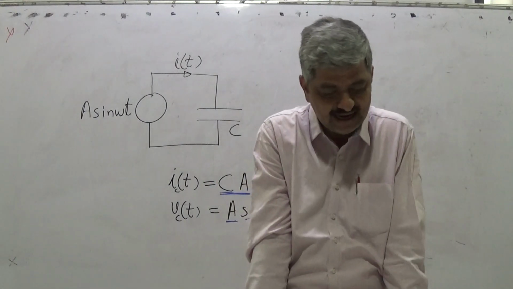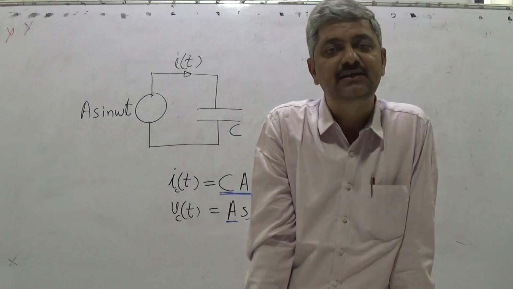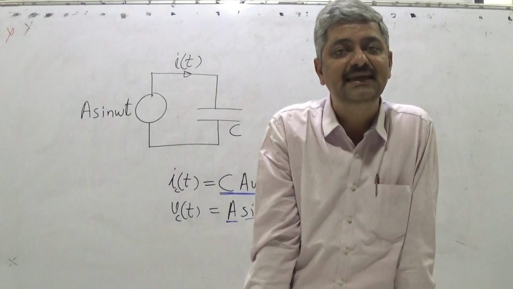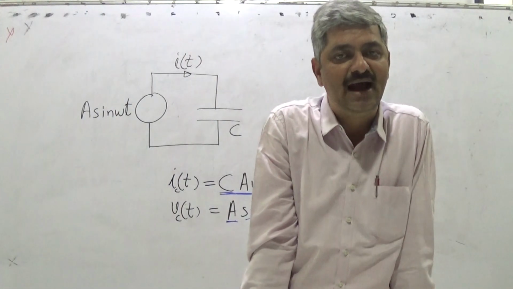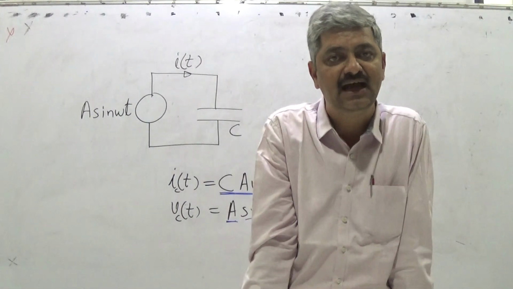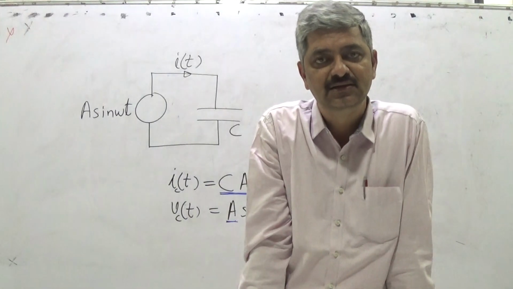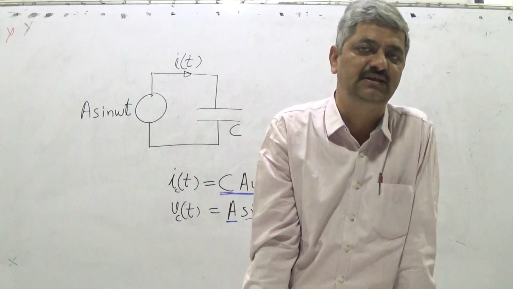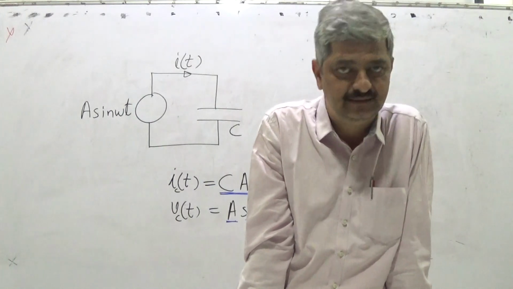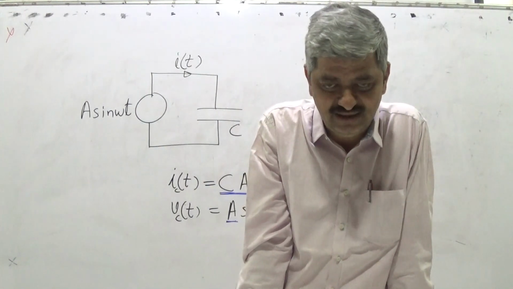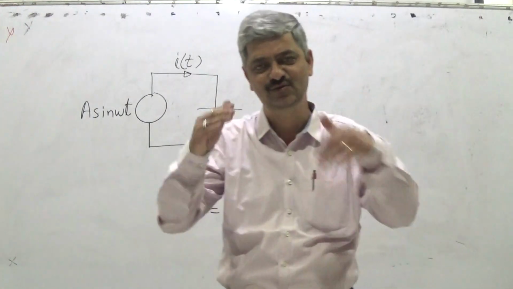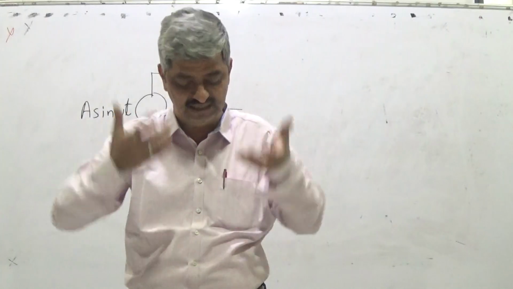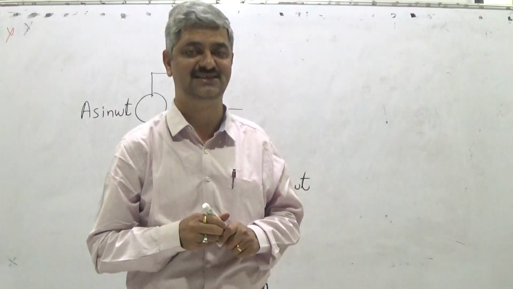Can I say that cos theta is sine of pi by 2 plus theta, am I correct? Sine of pi by 2 plus theta is cos theta, everybody will agree with me. Cos theta is sine of pi by 2 plus theta.